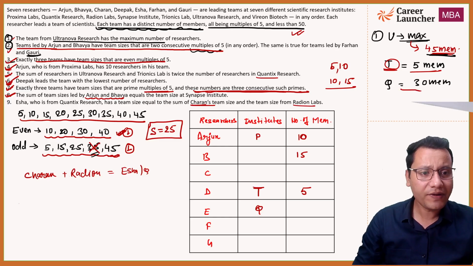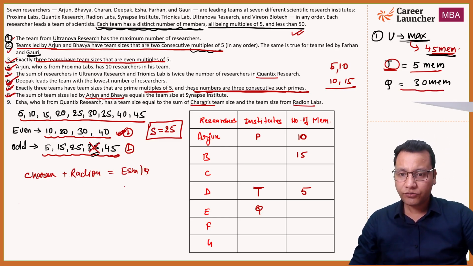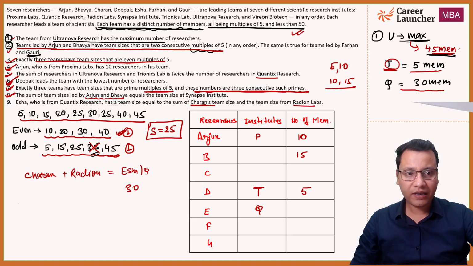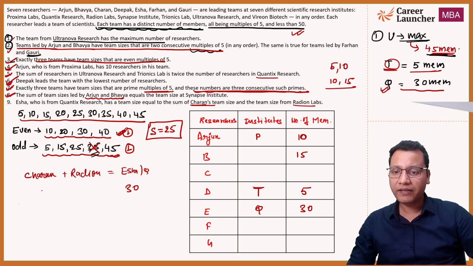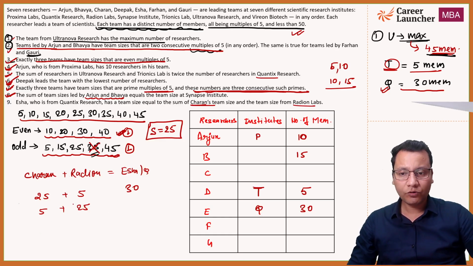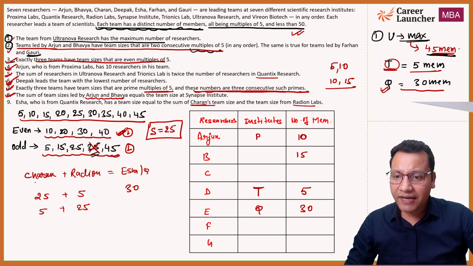Okay, so we know that the queue has 30 members. So the queue or Isha will have 30. So Isha is working in queue and we already have found that queue will have 30 members. तो यहाँ पे 30 हम अपने टेबल में पुट कर देते हैं. Now 30 कैसे आ सकता है? I can say this is 25 plus 5 एक possibility है, 5 and 25 दूसरा possibility, right? दो पॉसिबिलिटी. अब देखते हैं एक बार.